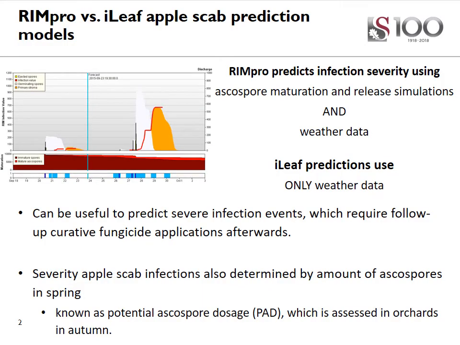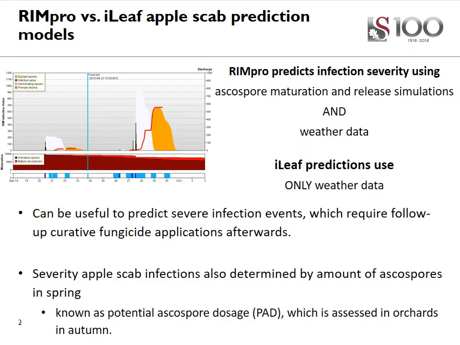Disease prediction models form part of a strategy used to predict disease severity for an oncoming season to try and determine the most effective management strategy. Models commonly used in South Africa include RIMpro, which predicts severity of scab infection events by using ascospore maturation release simulations together with weather data. Another model is iLeaf. The predictions use only weather-based data. So the prediction models are useful for predicting severe infection events that will require follow-up curative fungicide applications after the infection event.